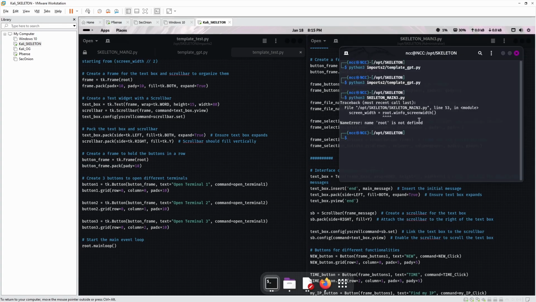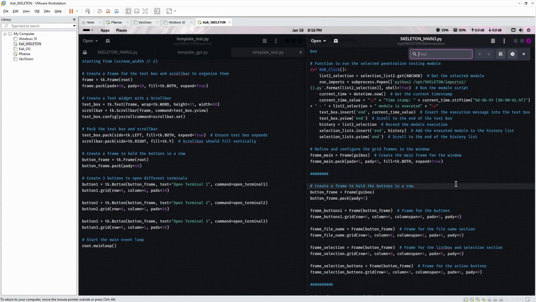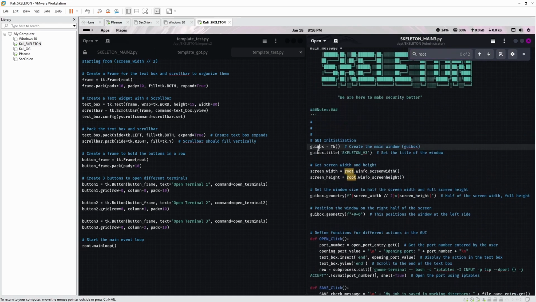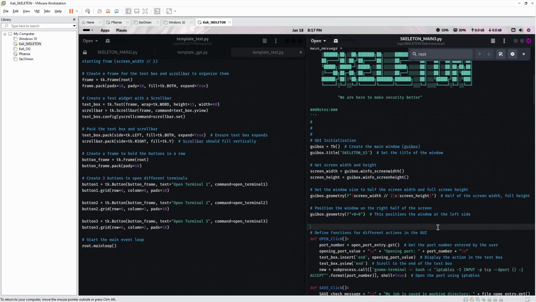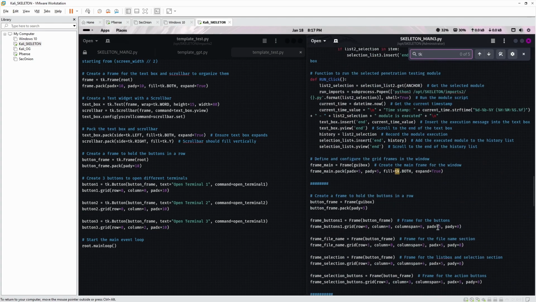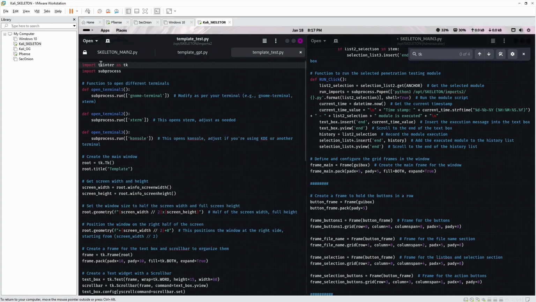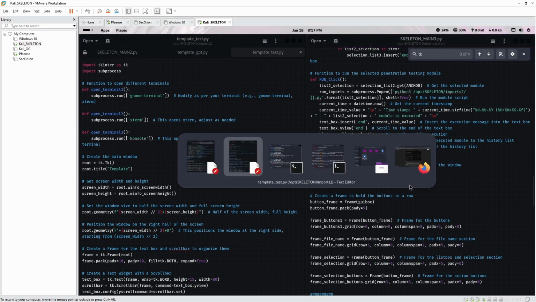Okay, so there's an error with the root win info, line 53. We can just Ctrl+F for root. That's going to be GUI box instead of root. So save that, try again. Let's go. Another error, line 169. We're not using TK like here. This is a thing, tkinter as TK, so we're not using TK and we don't need that. So save, try one more time.